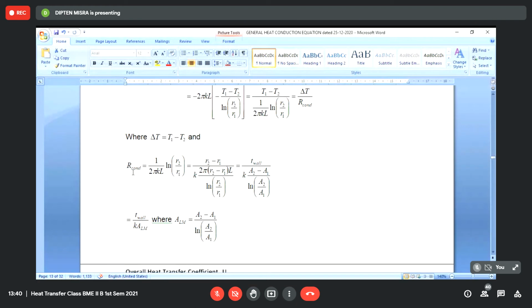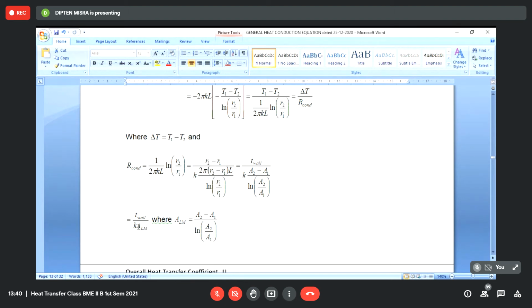The resistance has a similar type of nature: resistance will be more when the thickness of the wall increases, and resistance will be less when the cross-sectional area through which the heat is flowing increases. The area through which the heat is flowing is called the cross-sectional area, and in the case of a plane wall, if you remember, that was in the denominator.